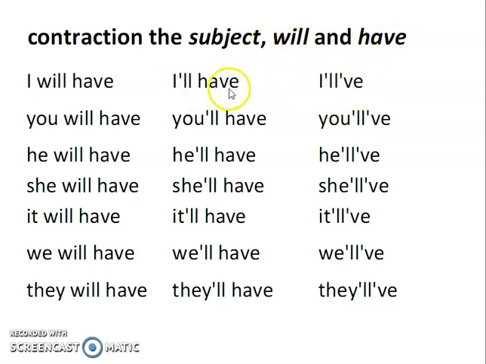Have is going to be used with 've, we indicate that as the form of contraction, so it will be the whole contraction. You will have, he will have, she will have, it will have, we will have, they will have. Now I, you, he, she, it, we, they, these are all known as subject. Then there are two auxiliary verbs, that is will and have, and they have been given their shortest form.